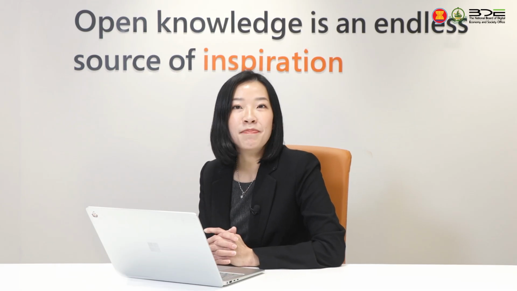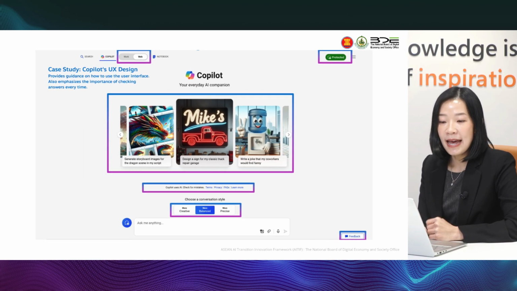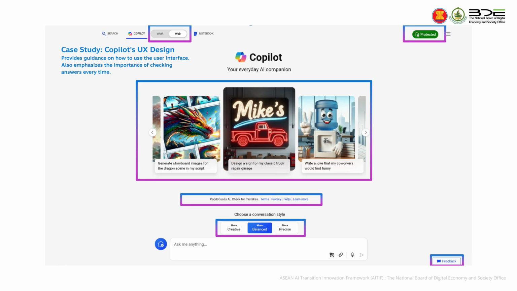So now let's see a simple case study of the UX design of Copilot. We can see that on the landing page, we provide examples to help users understand what the system can do and what it's good at. So users can expect that, okay, with this application, they can ask about work related topics. But when they select the web, it means that they can also crawl information from outside, not only for work. And then we also make a note that Copilot is an AI chatbot and can make mistakes as well.